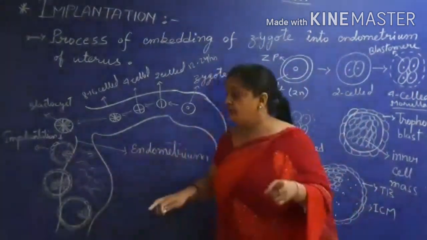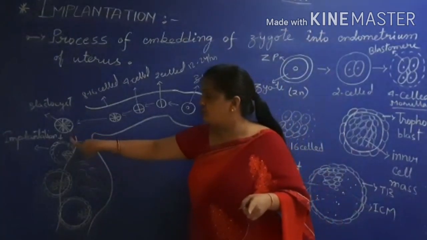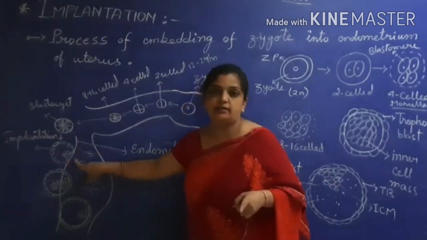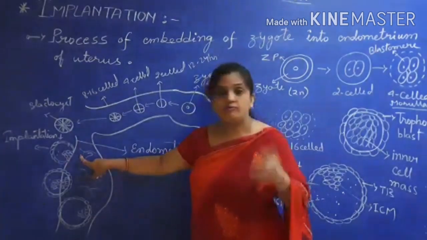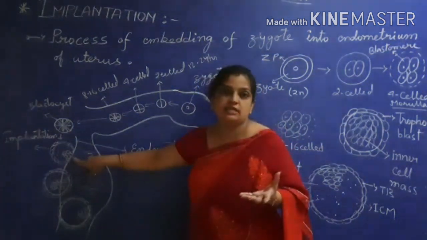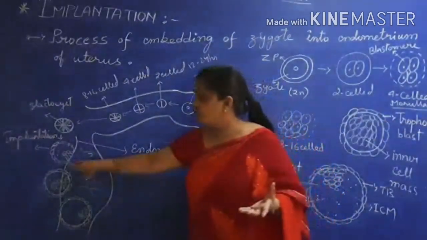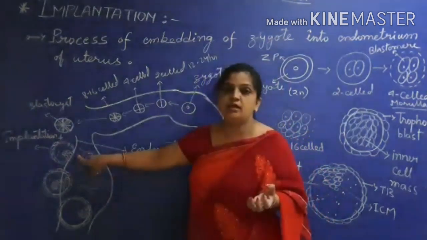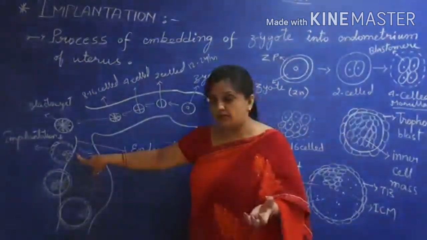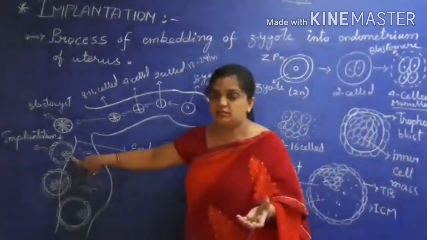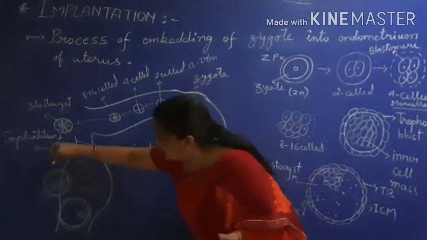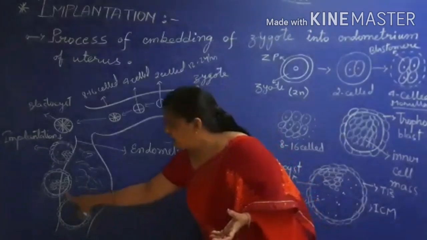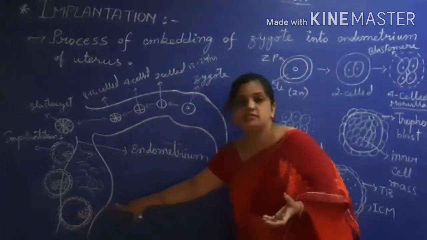Implantation means, you can see in the diagram, that this blastocyst is connected to the wall of the endometrium. It came and attached to the wall of the endometrium. From which side? Your inner cell mass side. And who is supporting this connection? The trophoblast. The trophoblast took the responsibility and got attached to the endometrium lining, from the inner cell mass side. Then slowly, in the second diagram, you can see the structure moving inside. And in the third diagram you can see that the complete system has entered inside the wall of the mother.